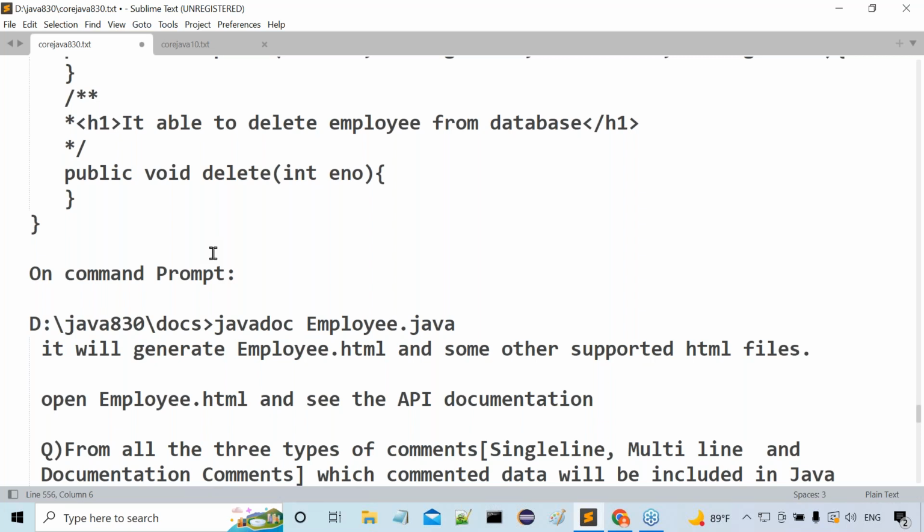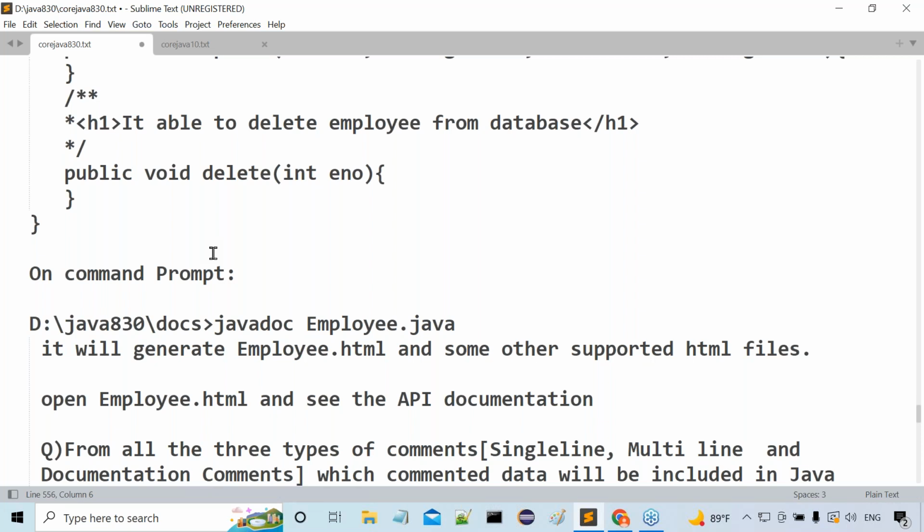In the comment section, we provide some description about our program before writing the program. The description includes author name, from which date the implementation was started, and the objective of that particular implementation. Everything about our implementation we have to specify.